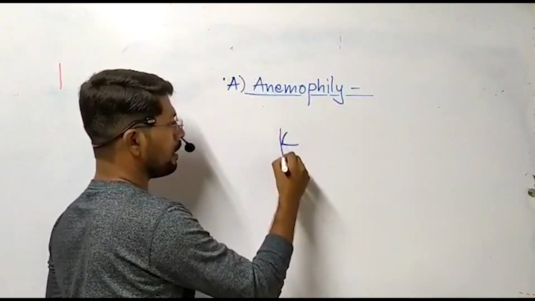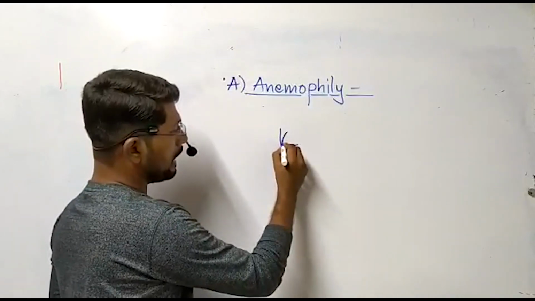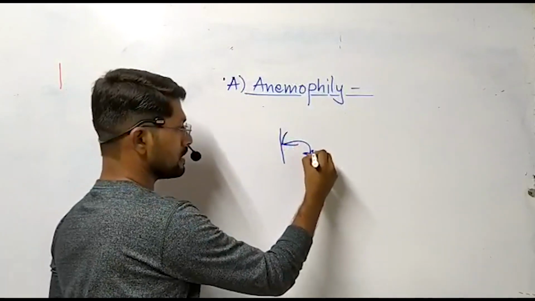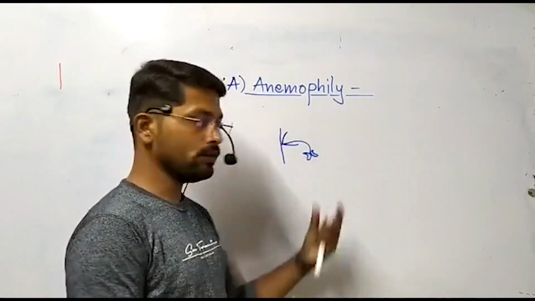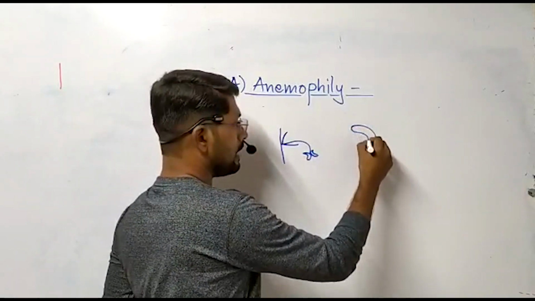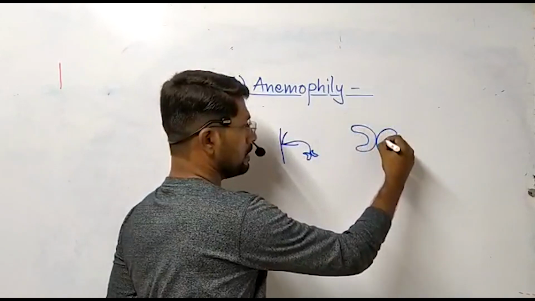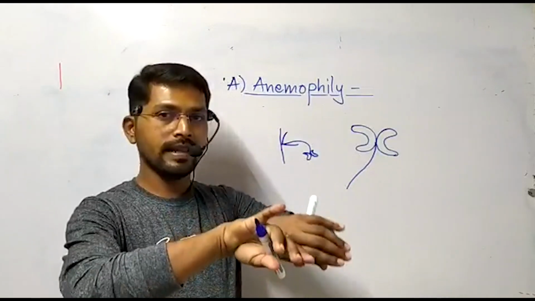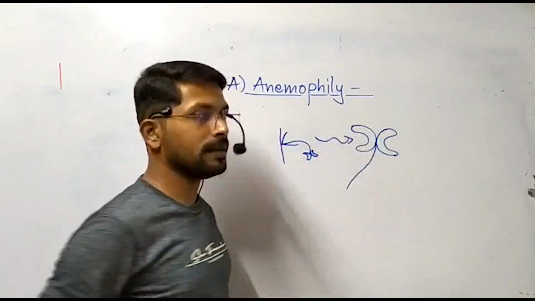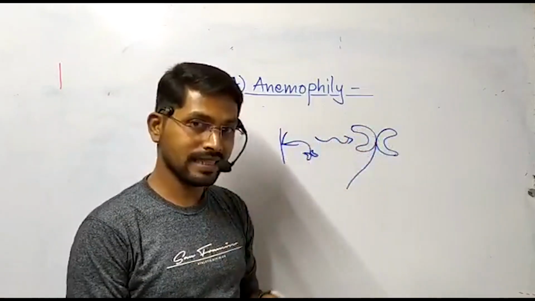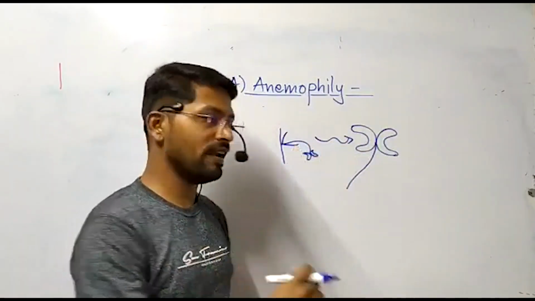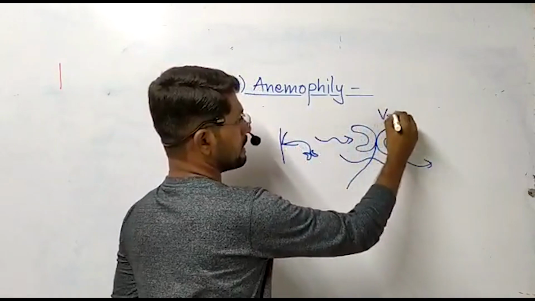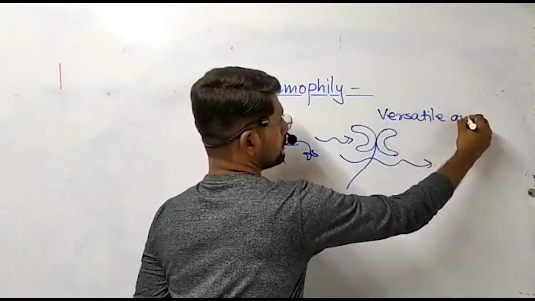This is a very simple kind of flower born on the anemophilous plant, and this is the long filament. And on the long filament, this is the particular structure, what we call it as versatile anther. Let us zoom it out to study. Versatile anther is a bilobed anther which is connected to the filament in such a way that it can swing in all possible direction when it is coming in the contact of wind, so that the pollen grains which are present in these anthers, they can be easily dusted in the wind and carried along with the wind for a long distance. So such kind of anther is called as versatile anther.